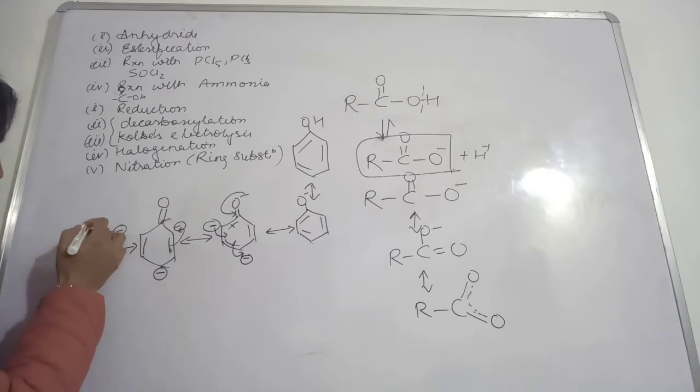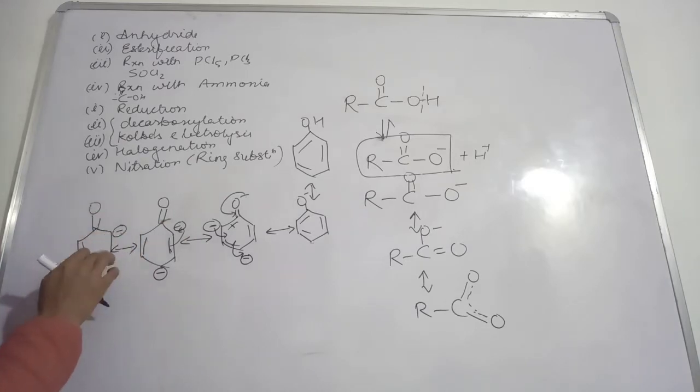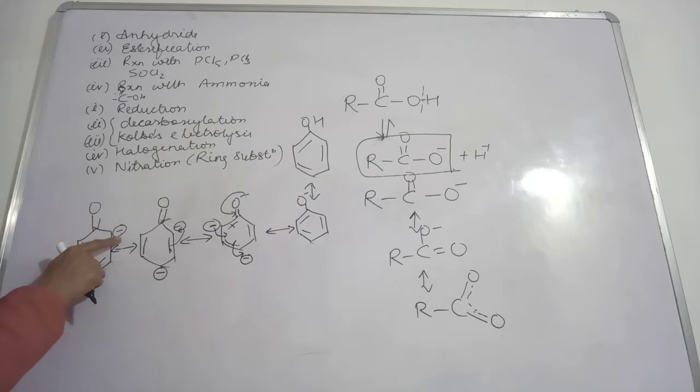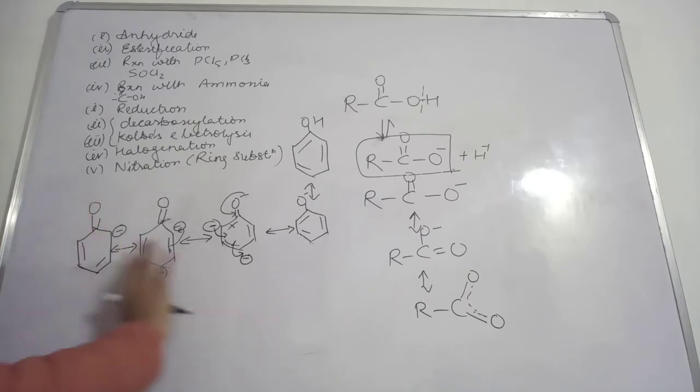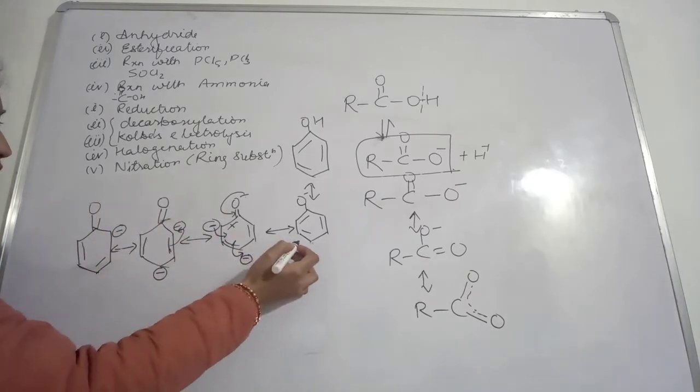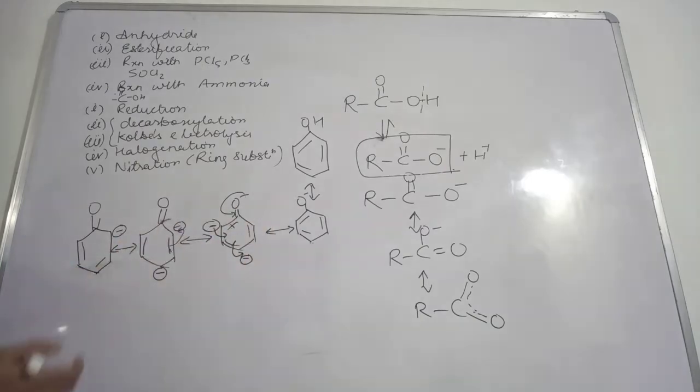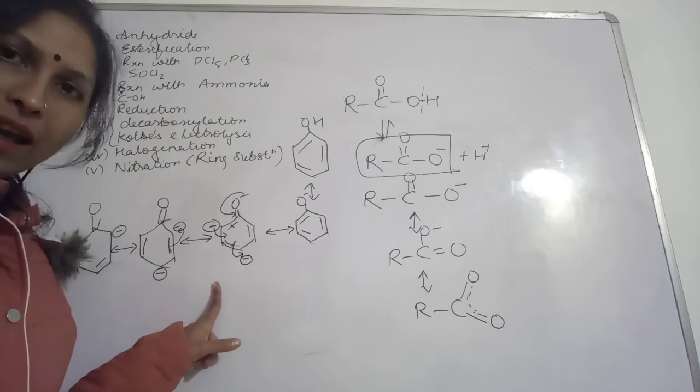So this negative charge, and again these electrons will be used to make a bond here, and the bond which was present here between the oxygen and carbon will break and the electrons will go to this oxygen again. Okay, so this structure you will get again. So these are the different resonating structures you have in the case of the phenoxide ion.